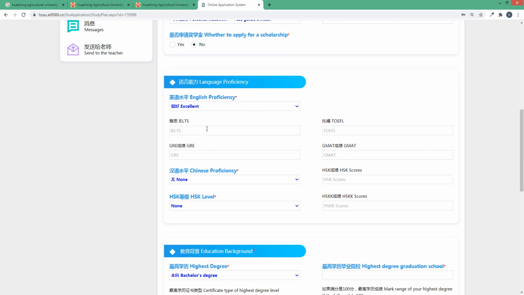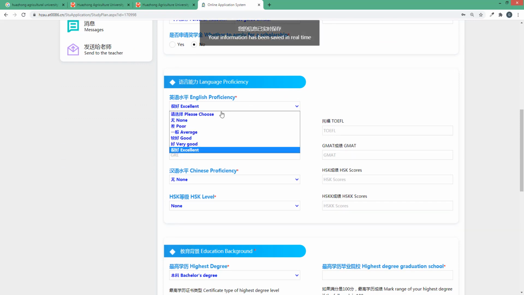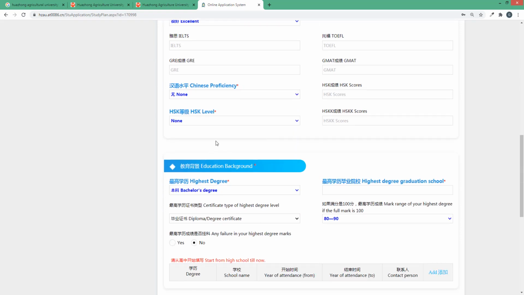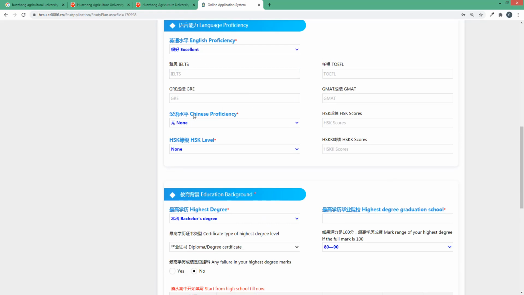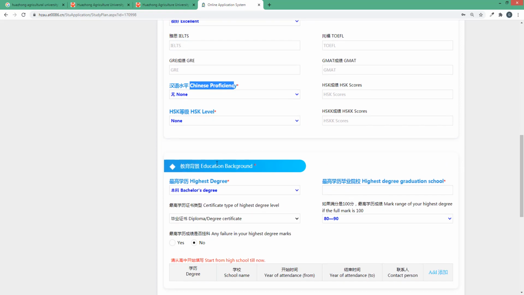For language proficiency, if your major is in English, select excellent, and Chinese proficiency none, and HSK level none. If you have Chinese proficiency, even though your major is in English, you must provide your English and Chinese details here.